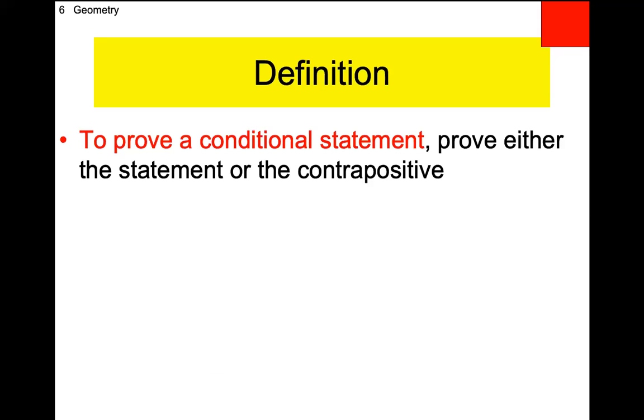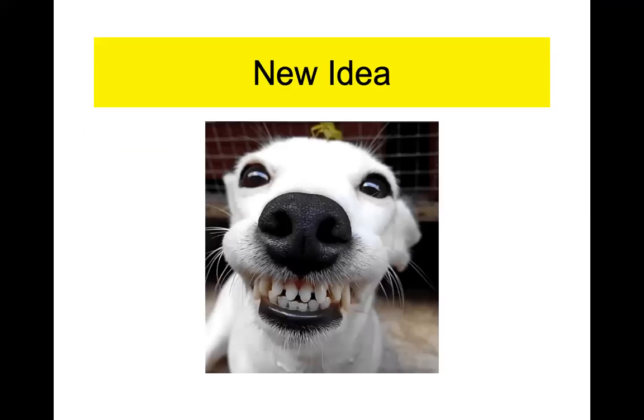I wish if I had written the book, we would immediately use this skill to prove something. This book doesn't choose to do that. We will do contrapositives later on and throughout the book, but I really wish they would do one, but they don't. All right. The second new idea is there's going to be a new way of thinking about things logically.